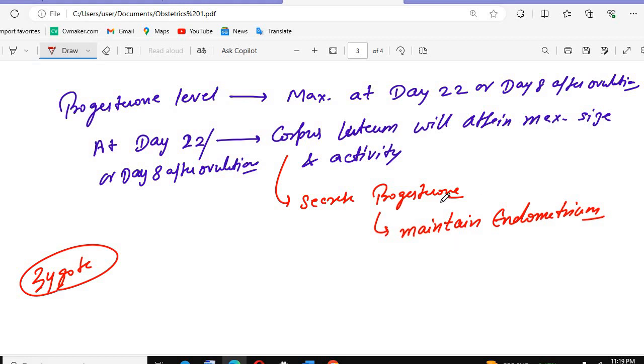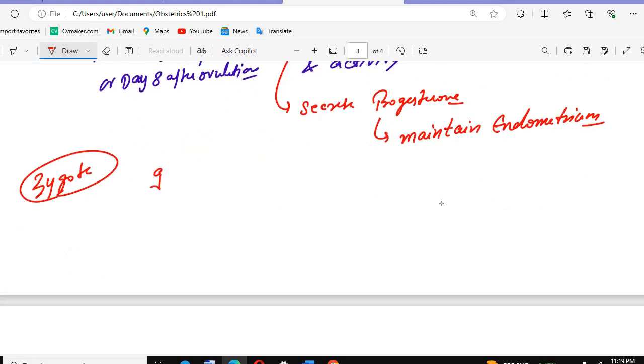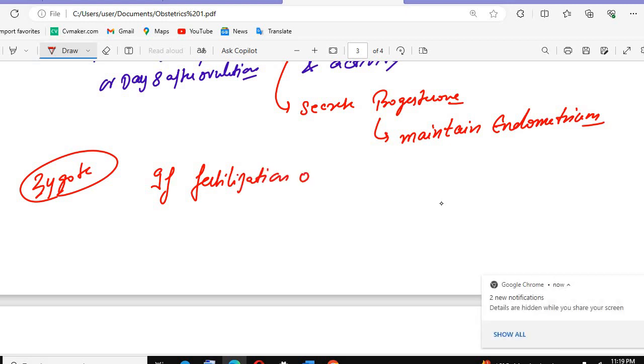So if fertilization occurs, the corpus luteum will continue to grow.